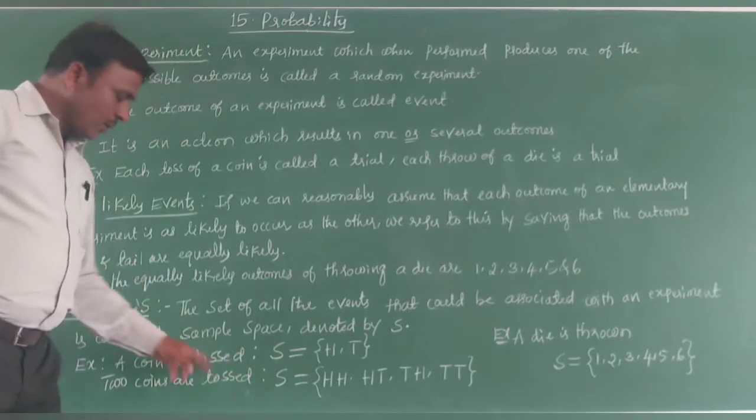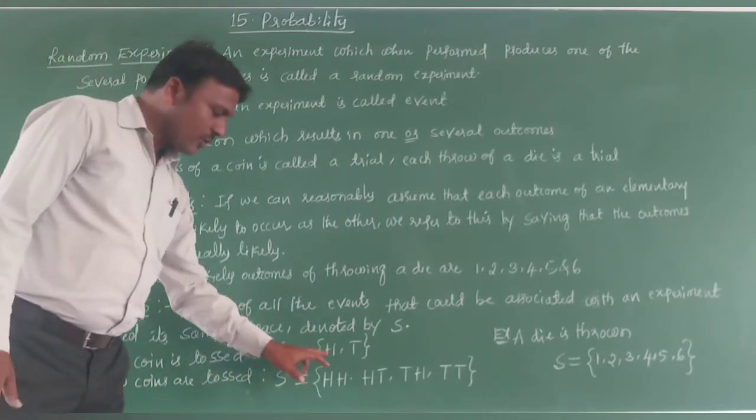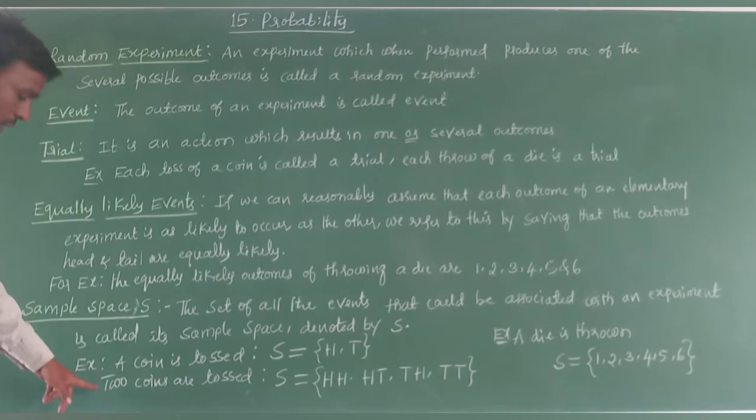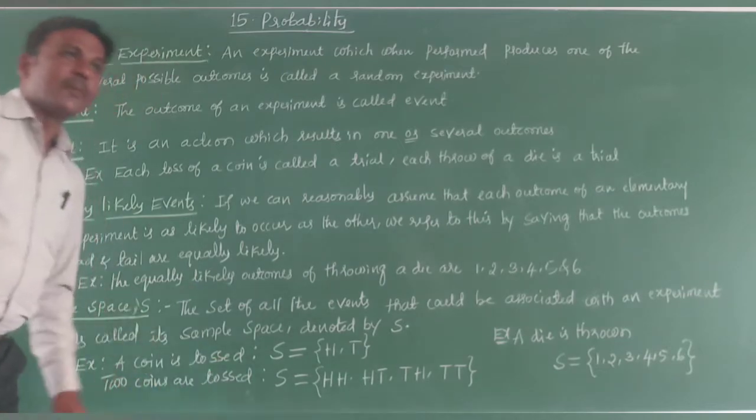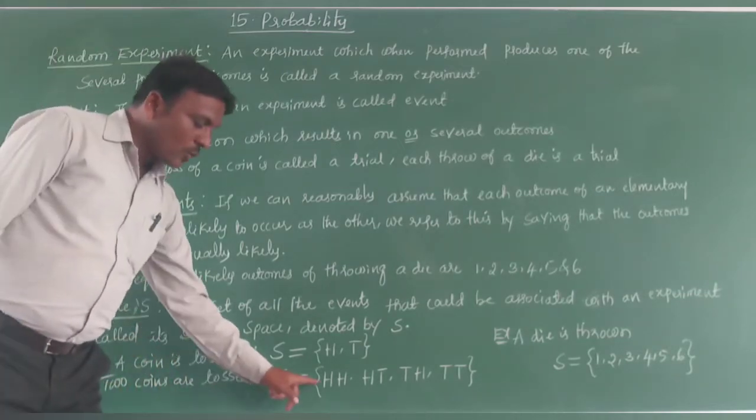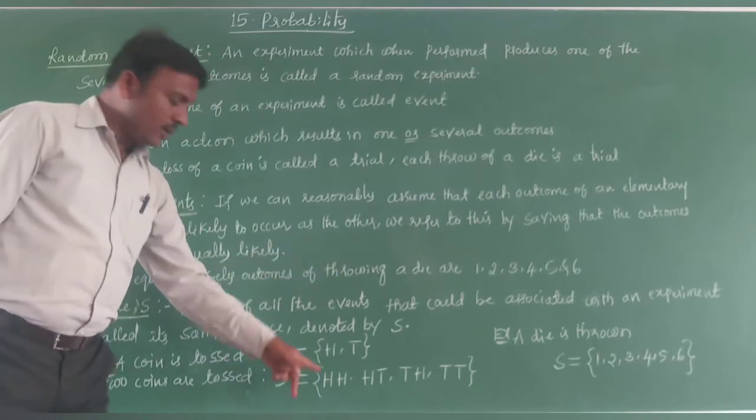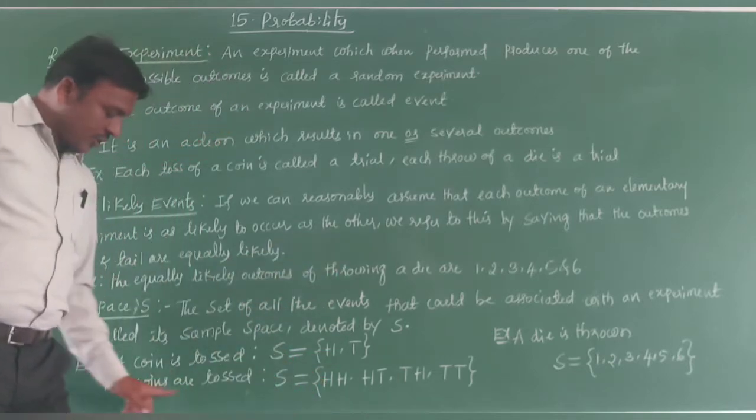So if you toss a coin, what are the outcomes? Total number of outcomes: head, tail. Two coins are tossed simultaneously. S is equal to...